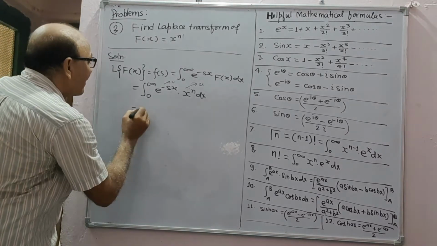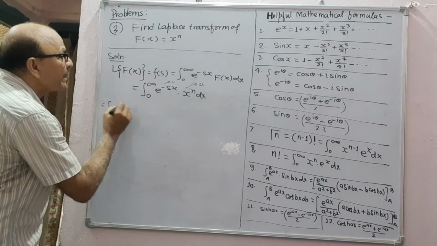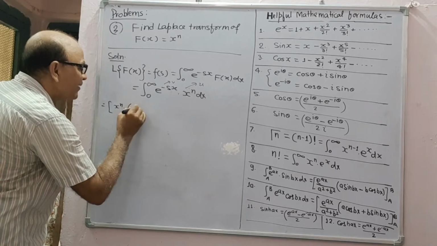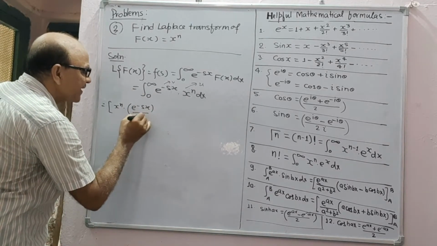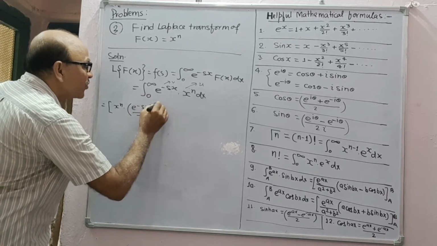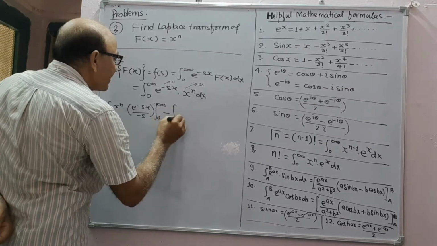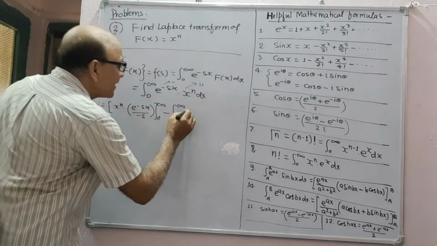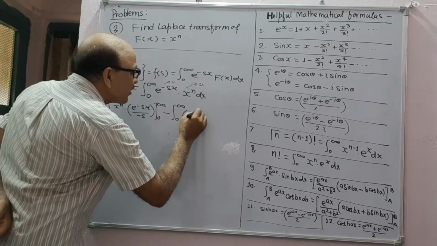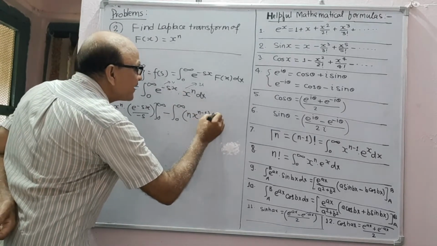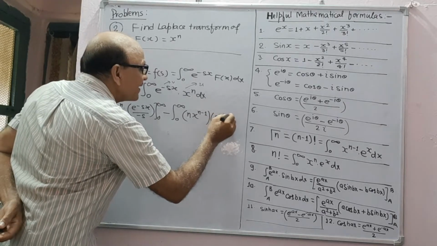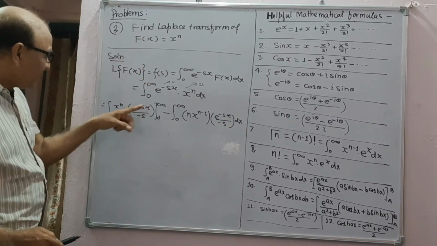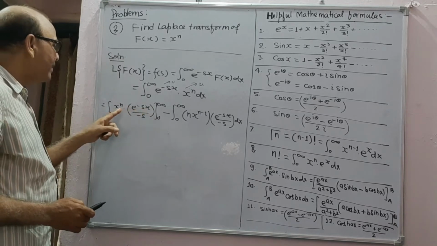So this is equal to x to the power n times the integral of this, e to the power minus sx upon minus s, from 0 to infinity, minus the integral from 0 to infinity of the derivative of x to the power n, which is n x to the power n minus 1, into its antiderivative e to the power minus sx upon minus s, dx.